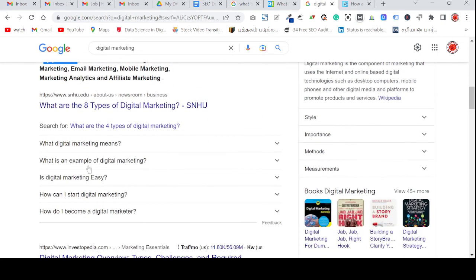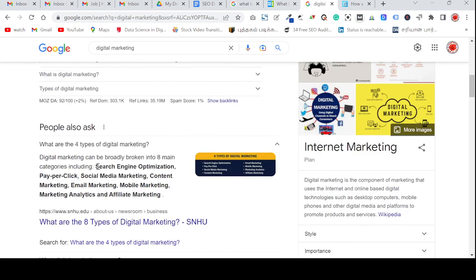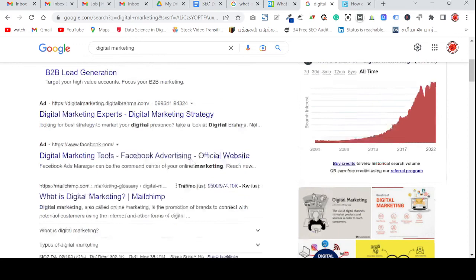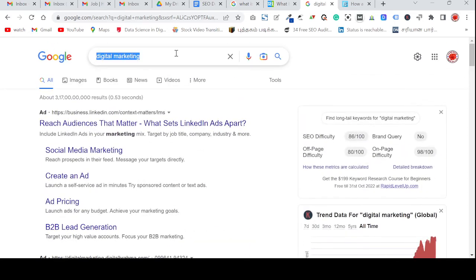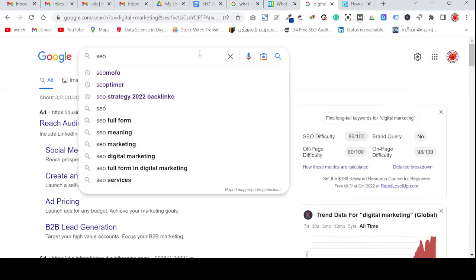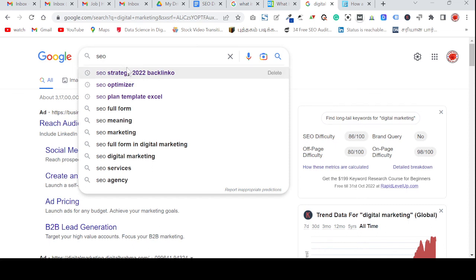Under this, we have to discuss each one, starting with search engine optimization. There are 3 types of search engine optimization: on page optimization, off page optimization, technical SEO, and many other things. We can discuss them one by one. Okay, thanks.